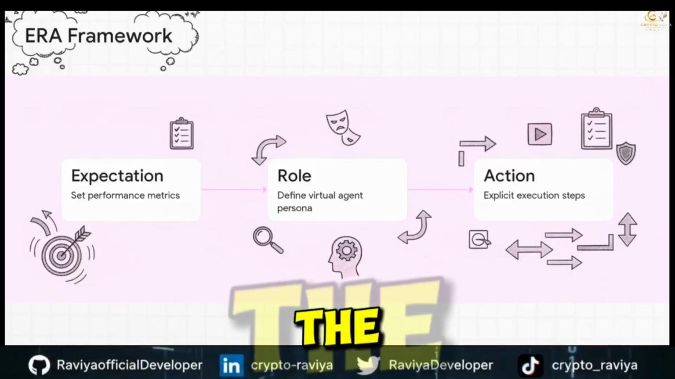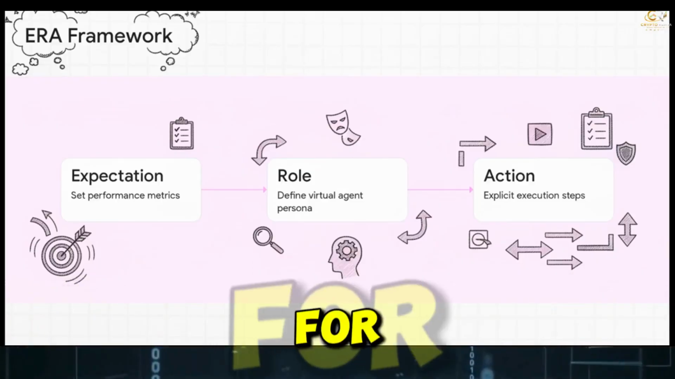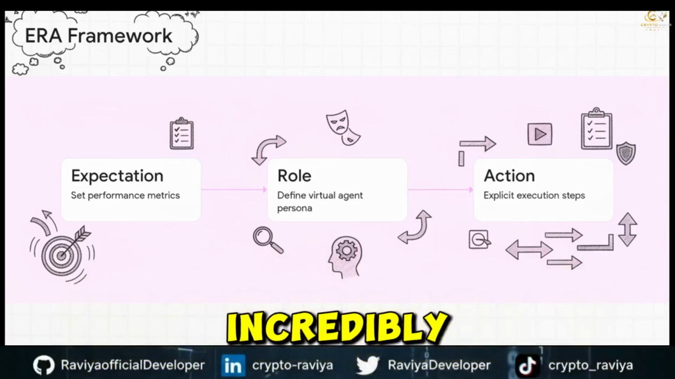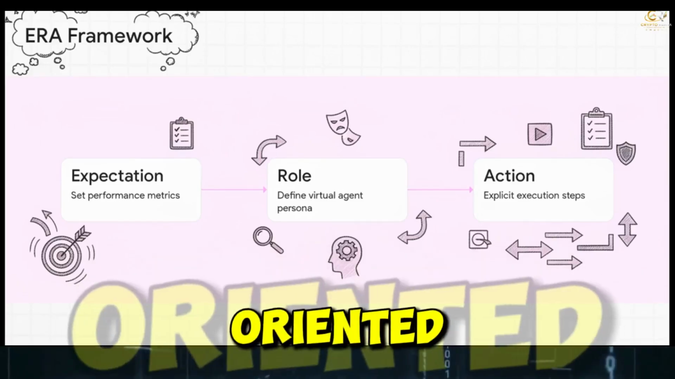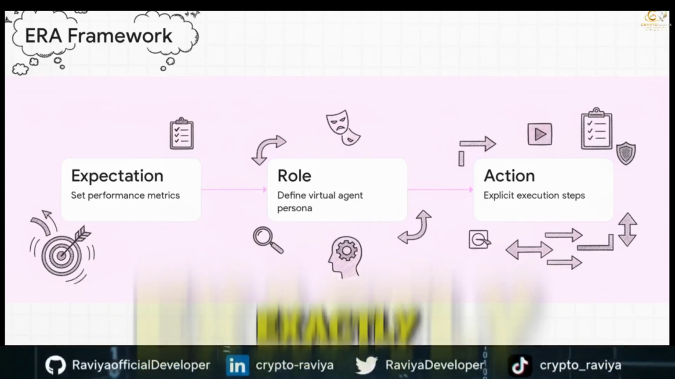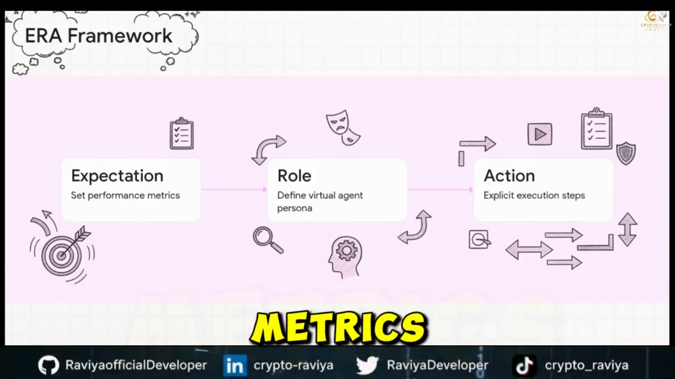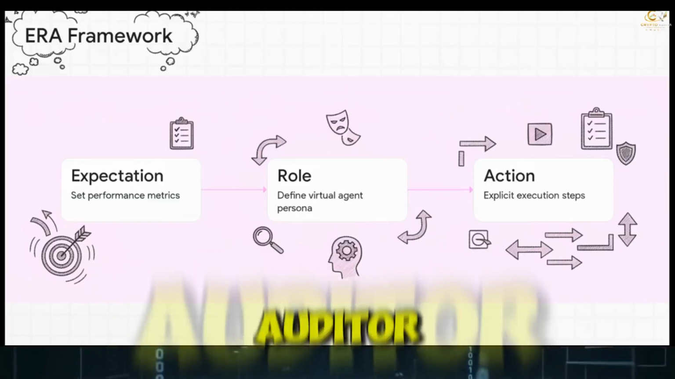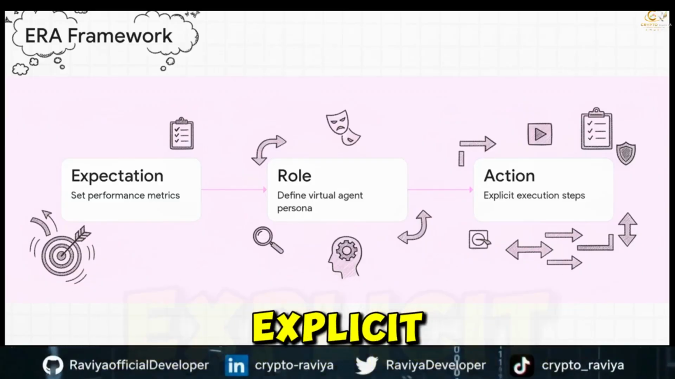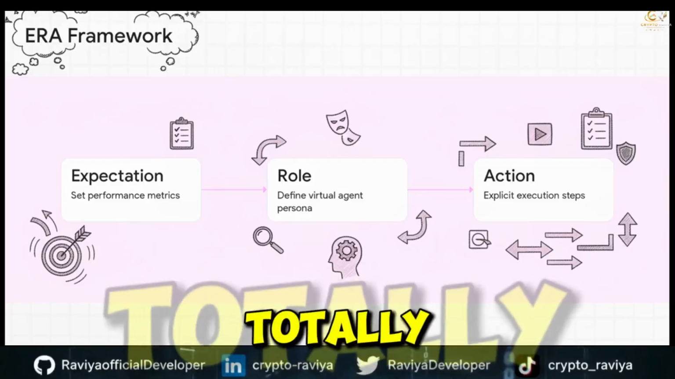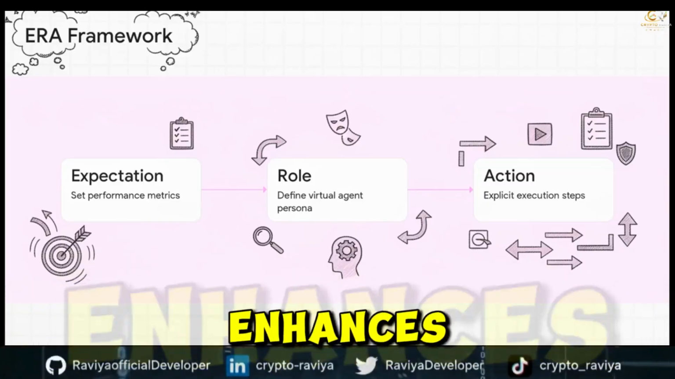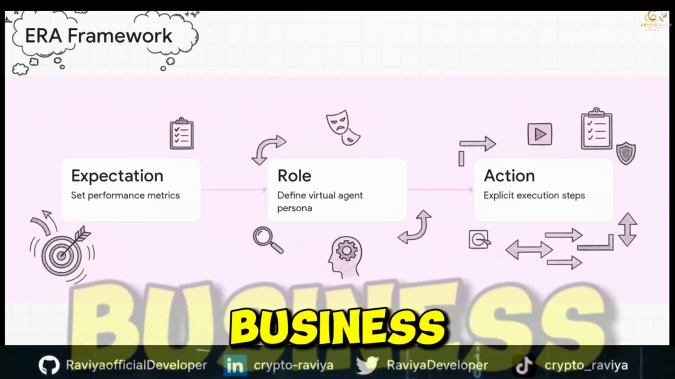Similarly, we have the ERA framework. That stands for expectation, role, and action. This one is incredibly useful for targeted, outcome-oriented direction. You tell the AI exactly what the expected performance metrics are, you assign it a highly specific role, like say, senior security auditor, and then you give it the explicit actions to execute. This totally minimizes those annoying off-target responses and drastically enhances the model's focus on your actual business objective.